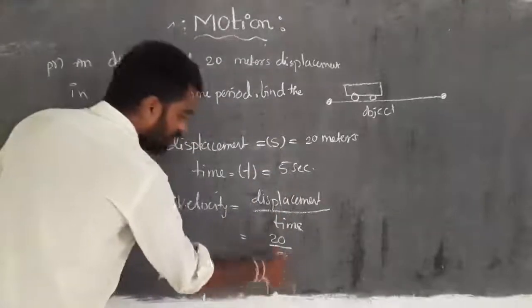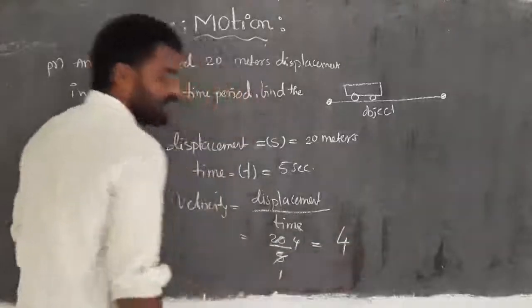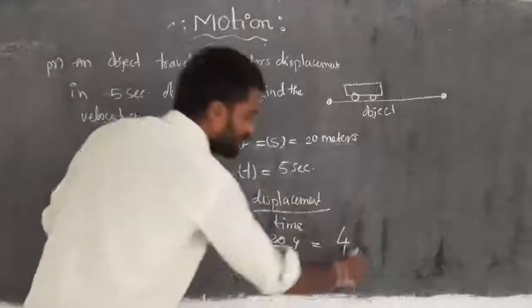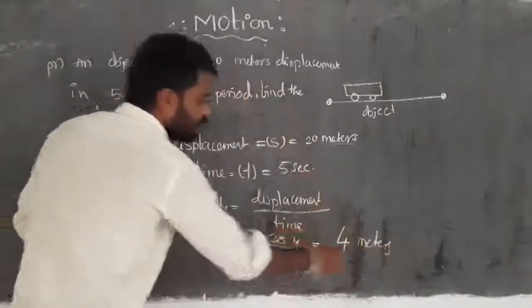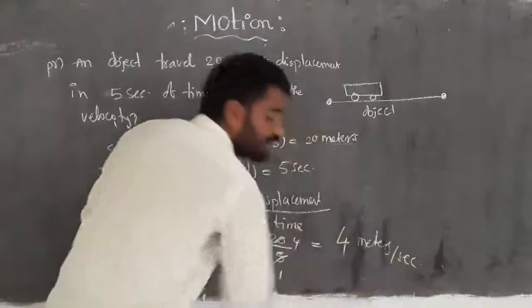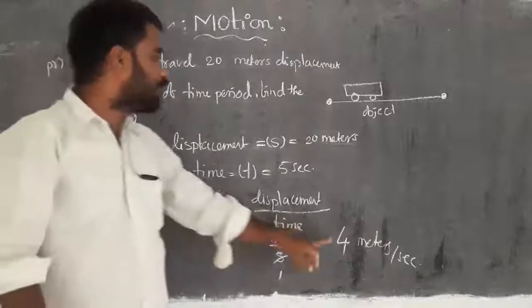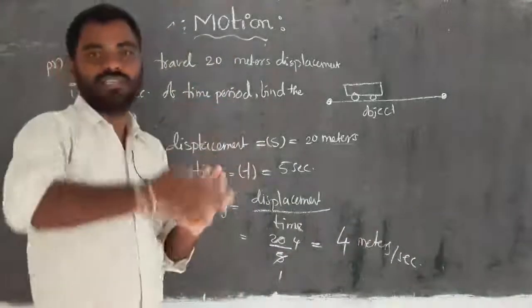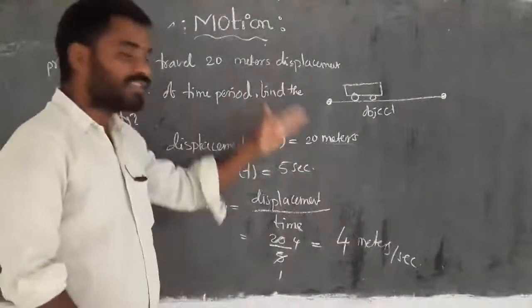Five fours are twenty, so we write 4. Displacement is in meters and time in seconds, so the answer is velocity is 4 meters per second. Means in every 1 second it covers a displacement of 4 meters.